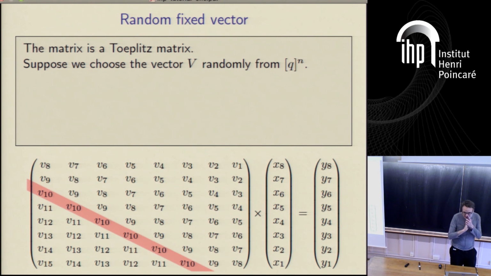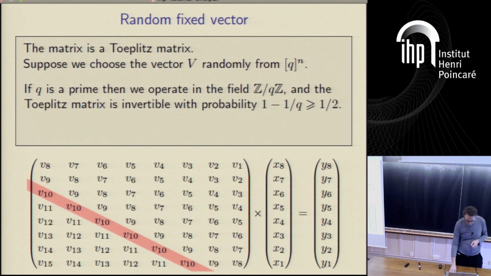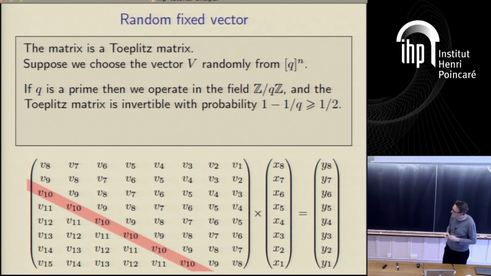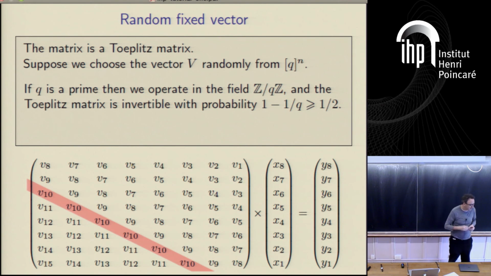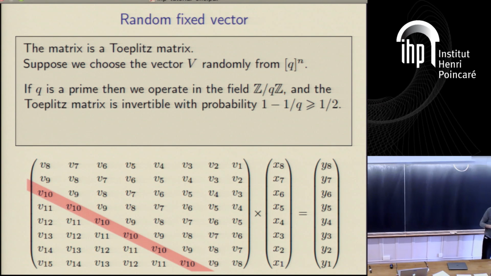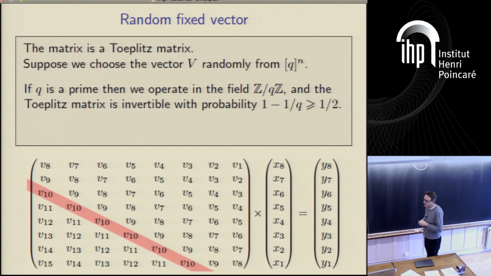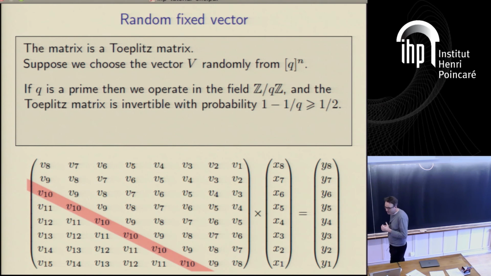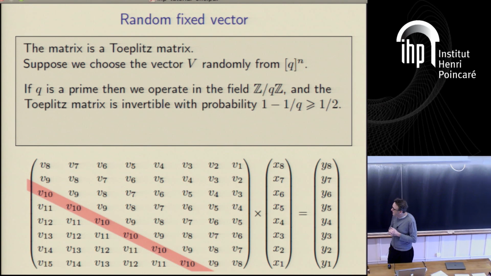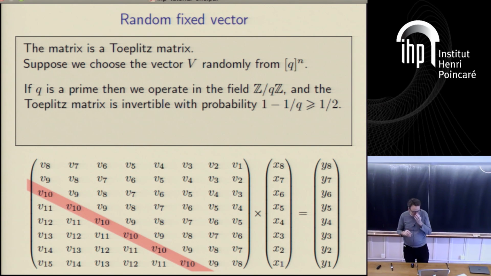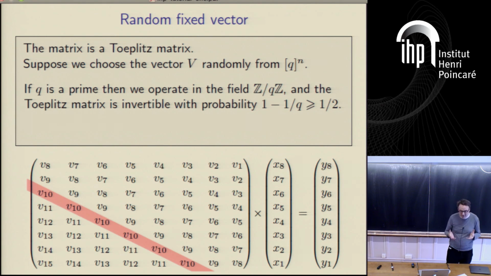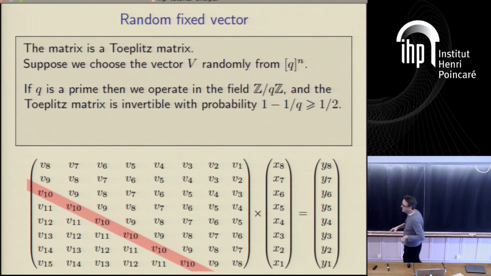So what we'd like to know is what happens if we choose one of these v's at random. Well, that's the same as choosing a random Toeplitz matrix. And it turns out, because our operations can be, for our lower bound purposes, over a finite field, that if q is prime and we operate over this finite field F_q, then a Toeplitz matrix is likely to be invertible. Well, if it's invertible, then we recover all of these values here.